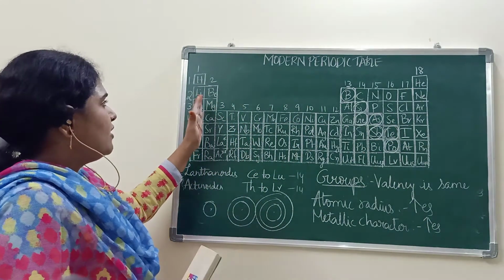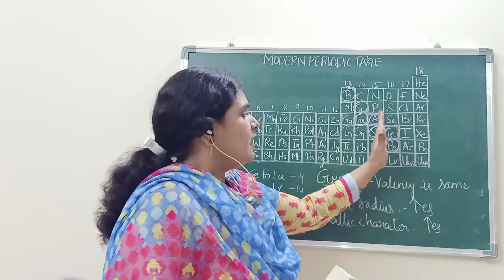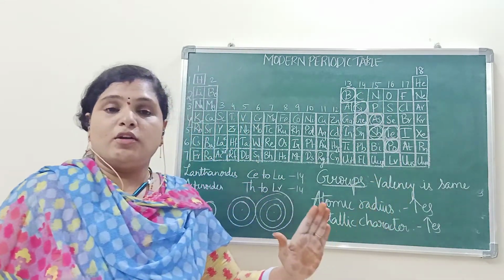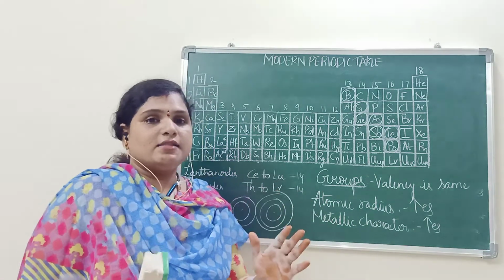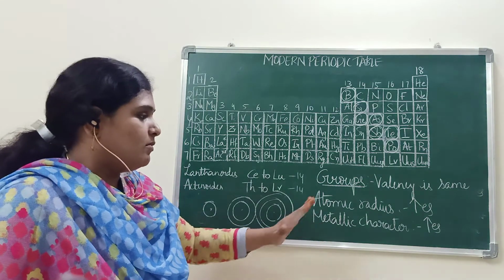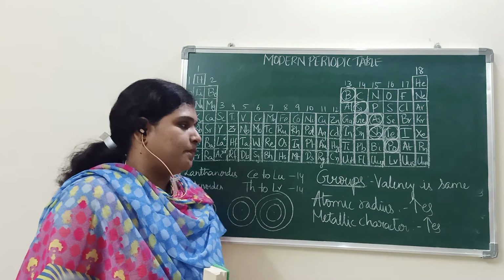Coming to non-metallic character. Here we have seen already these are metals, these are non-metals, and some exhibit the properties similar to that of metals and non-metals. They are called metalloids or semi-metals. So we have seen metallic character, but what about non-metallic character?